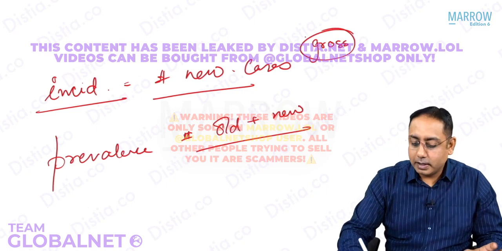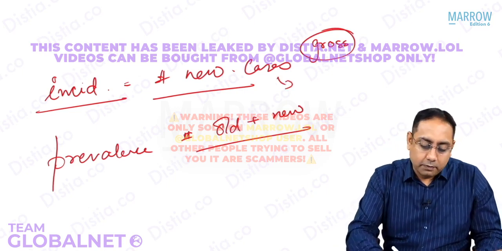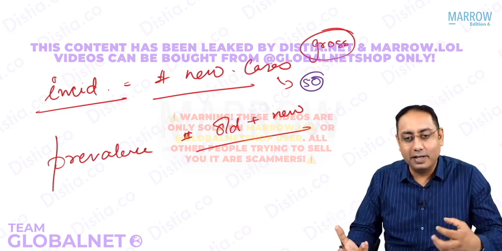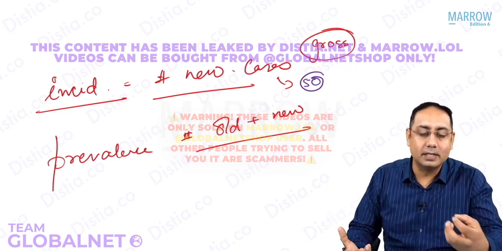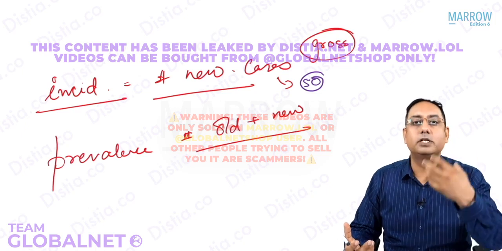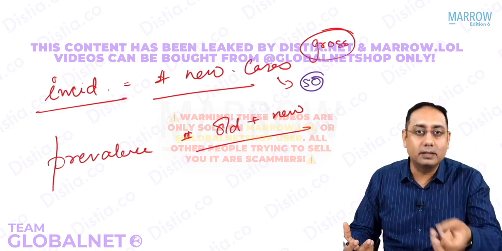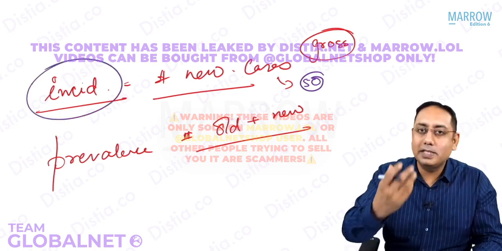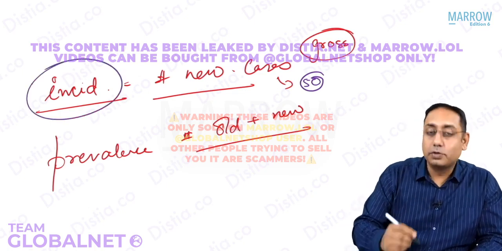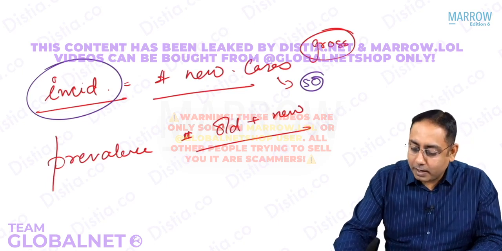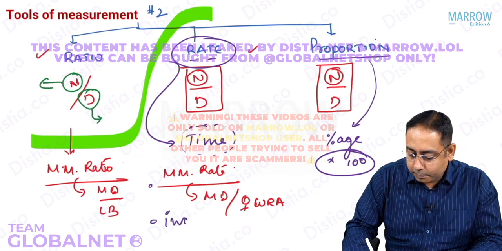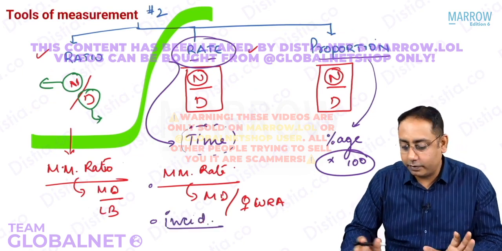Can you tell that the incidence of diabetes is 50? 50 what? 50 cannot be the incidence. You have to say 50 cases per thousand population, per lakh population, per month, per year. You have to say some time. So incidence cannot be said without time. Incidence would primarily be put under the heading of rate.